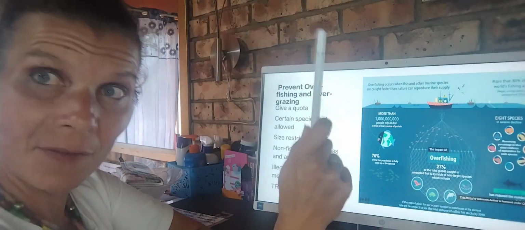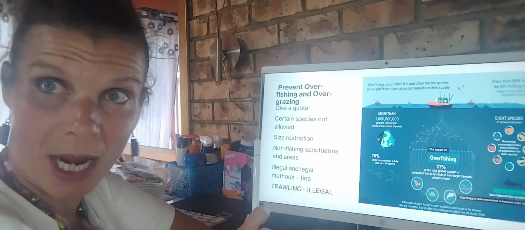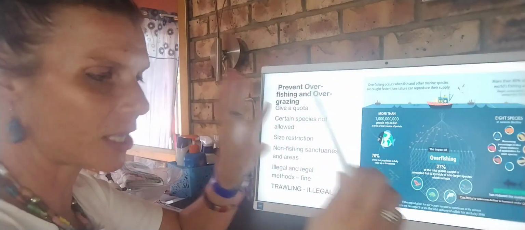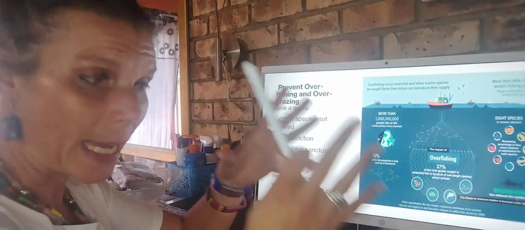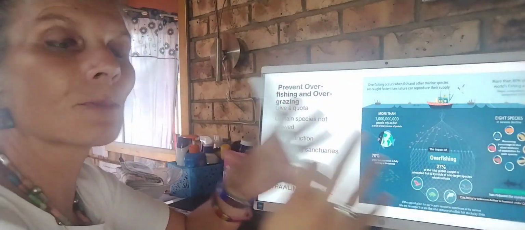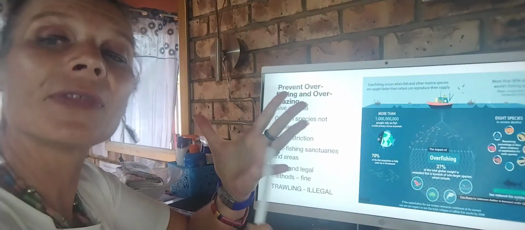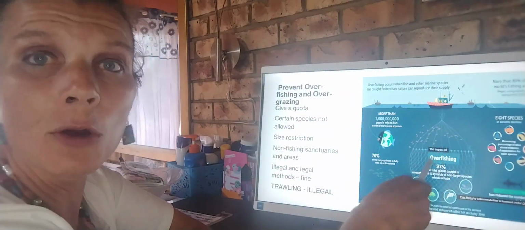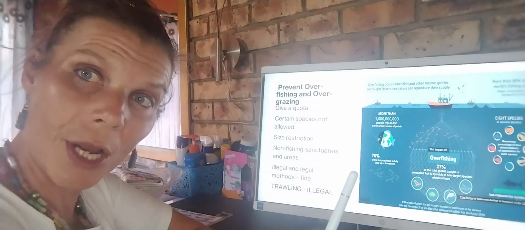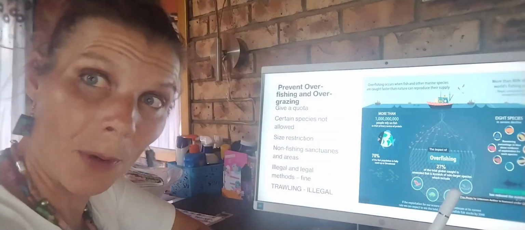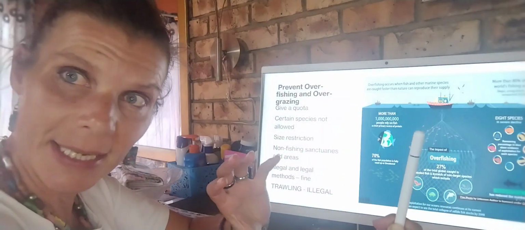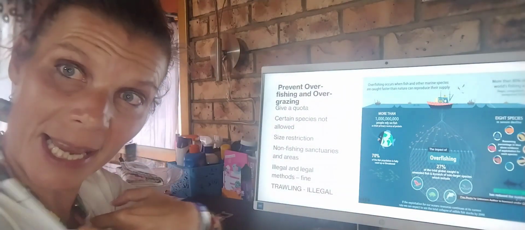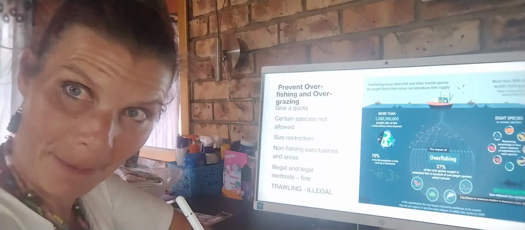Number one, the government needs to give a quota. Now, a quota is a specific amount that one company or fisherman can fish per day. That's not only for sustainable fishing and to prevent overfishing, but that's also to avoid job loss for communities that rely on fishing for their self-sustainability and for their income.